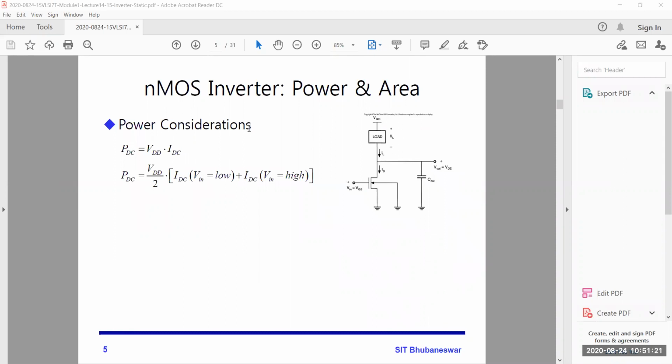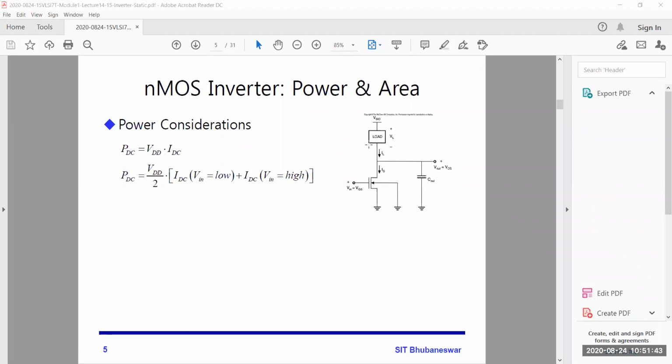Okay, and next thing is the NMOS inverter power and area. The performance thing we'll discuss in the dynamic characteristics. So here you can say the DC power and area of the transistor, area of this inverter.